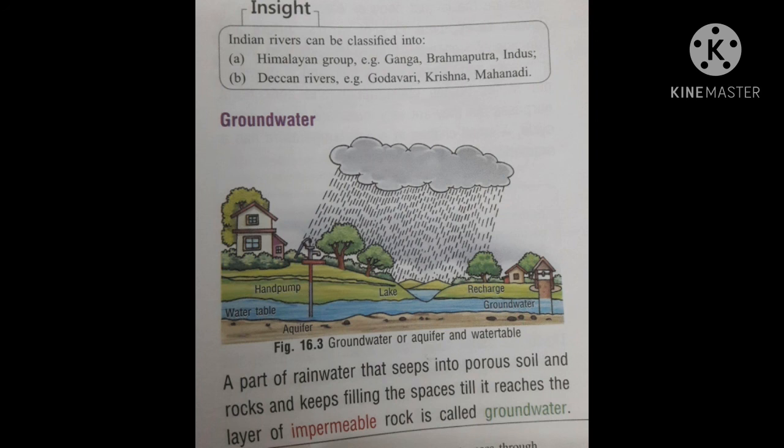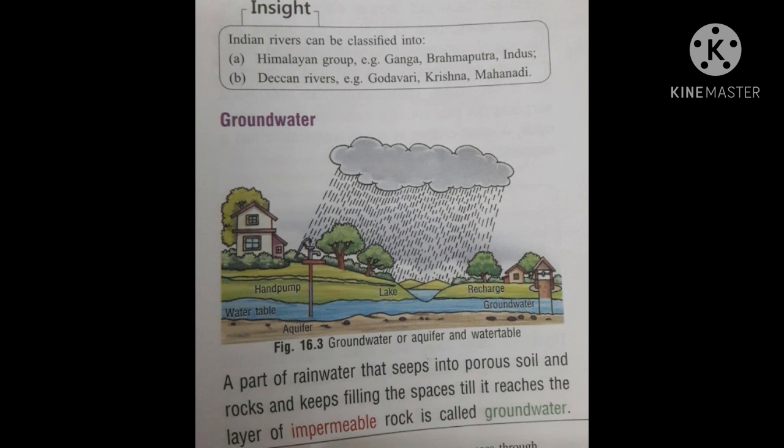Now the topic is groundwater. Children, you are seeing a pic 16.3, groundwater or aquifer and water table. A part of rainwater that seeps into porous soil and rocks and keeps filling the spaces till it reaches the layer of impermeable rock. Then it is called groundwater.